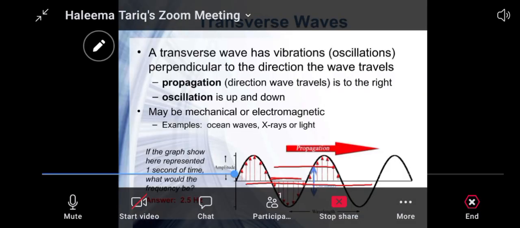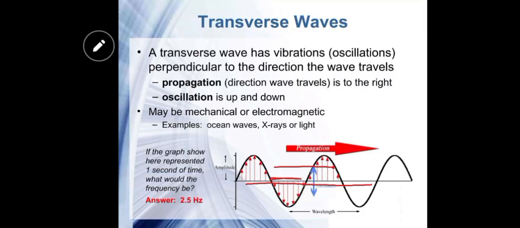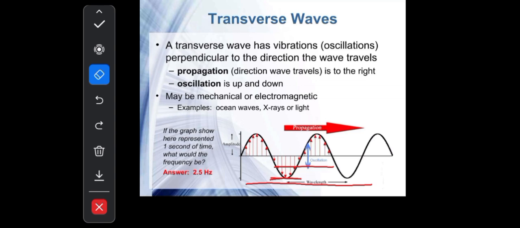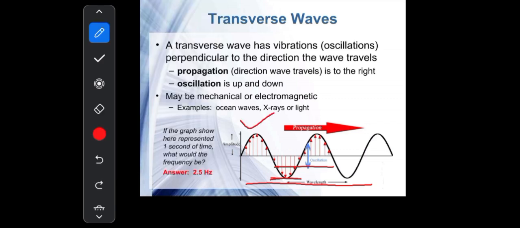That is basically not the case with the transverse wave. In the case of the transverse wave, the wave transfers energy with the help of the crest and the trough. The area which is above the mean position is known as the crest, and the area which is below the mean position is known as the trough, and the direction of the wave is horizontal. So the particles move vertically with respect to the wave and transfer the energy.